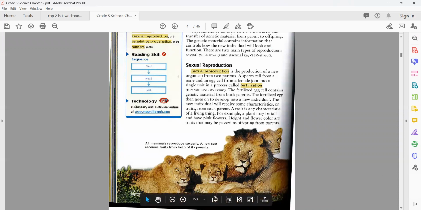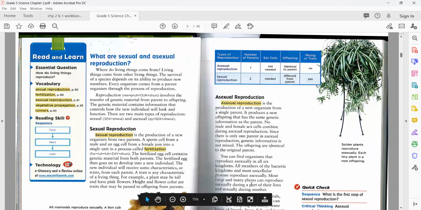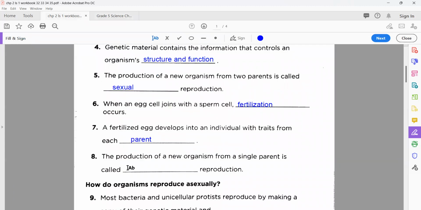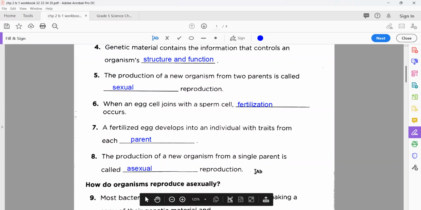Now we move to the other part, this one. Asexual is the production of new organisms from a single parent. What does it mean? If you're going to discuss a single parent, then it's a type of asexual reproduction. Very nice. So the correct answer in number 8 is asexual reproduction.